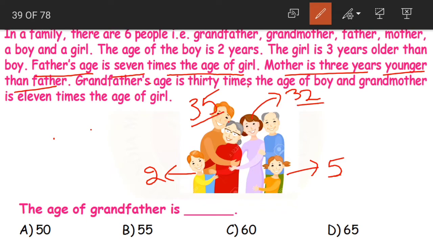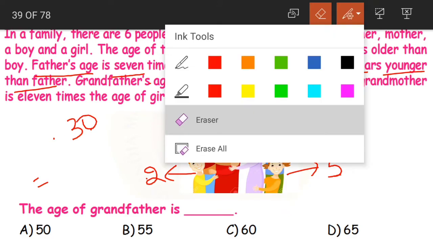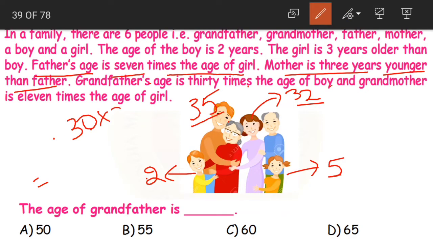Now, grandfather's age is 30 times the age of boy. Boy's age is 2 and grandfather's age is what? 30 times. That means we need to multiply it with 30. Let me write 2 this side so that it becomes easy. 2 zeros are 0, 2 threes are 6. Now what is this? 60. 60 is our grandpa's age.